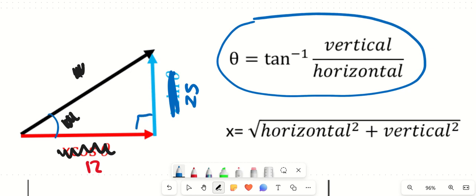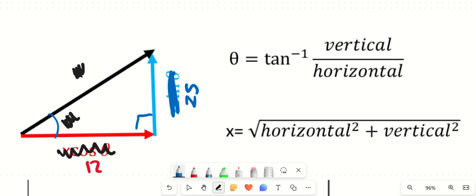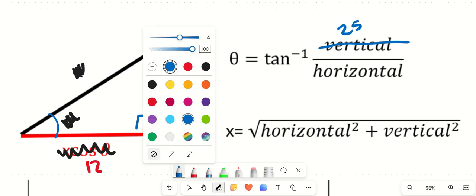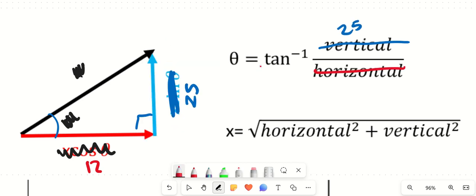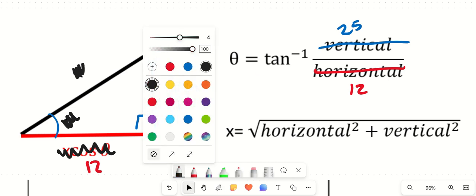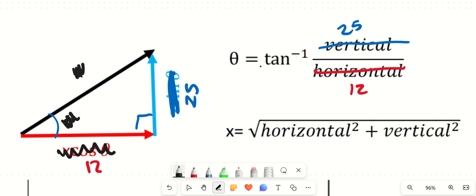I would do inverse tangent of my vertical, which was 25, divided by my horizontal, which was 12. And if I plug this into my calculator, it'll give me a value. Let me take a moment and do that real quick. So I have inverse tangent, 25 divided by 12. Gives me an angle of about 64 degrees.